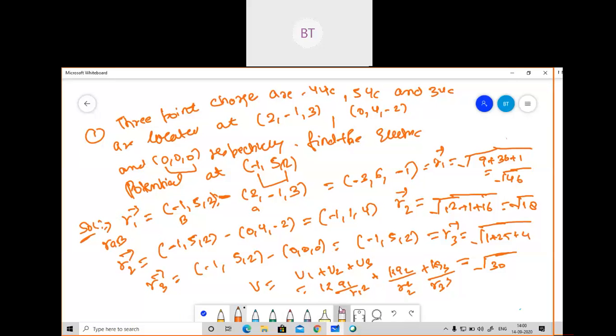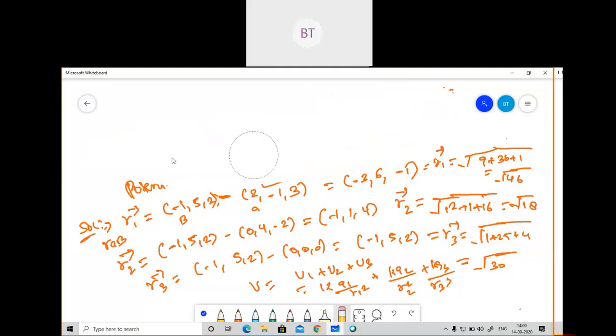Now after that I will take K as common. If I take K as common, what will I get here? Q1 by R1 squared plus Q2 by R2 squared plus Q3 by R3 squared. After that, you know the value of K, that is 9 times 10 to the power 9.